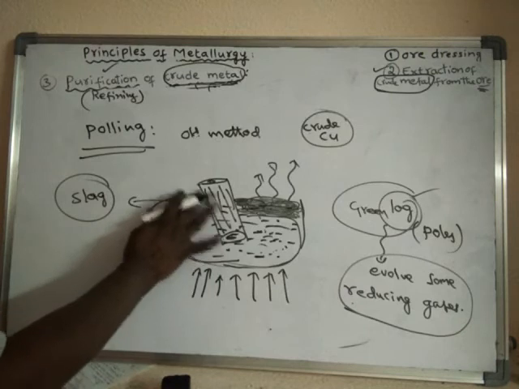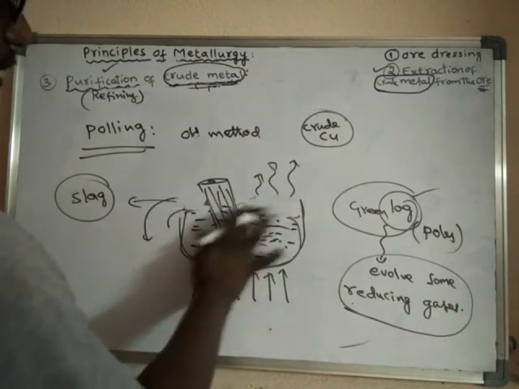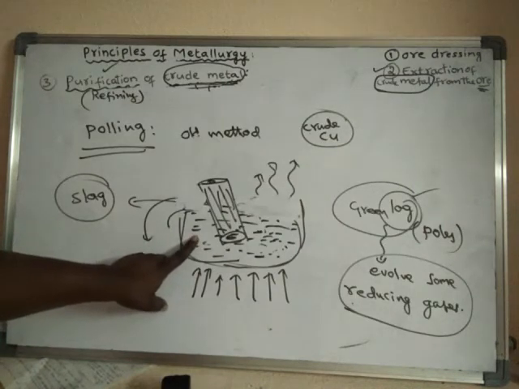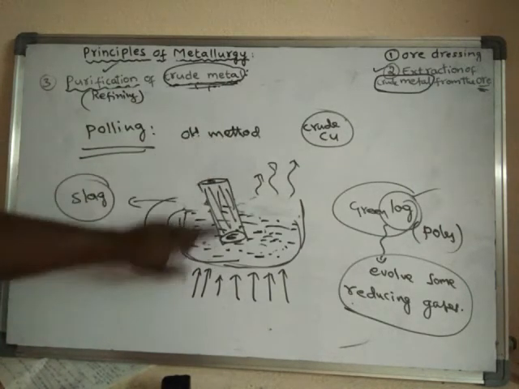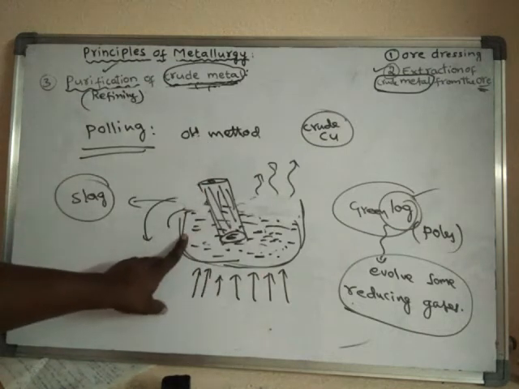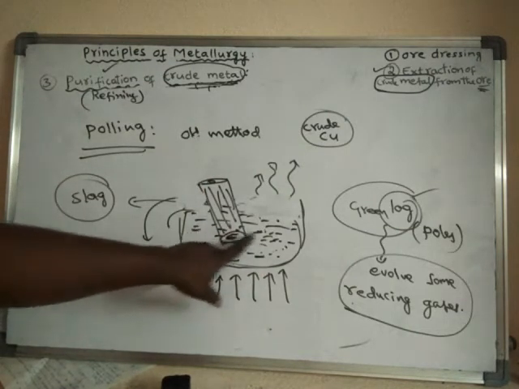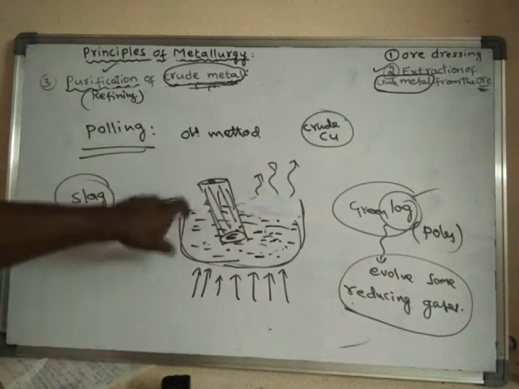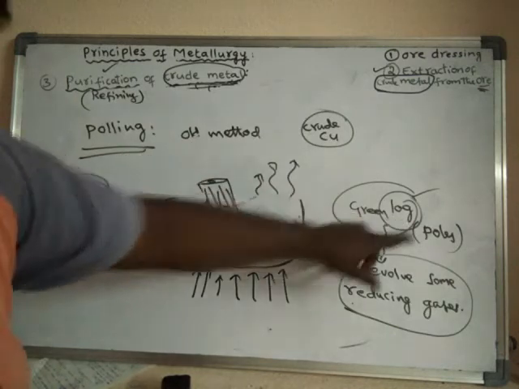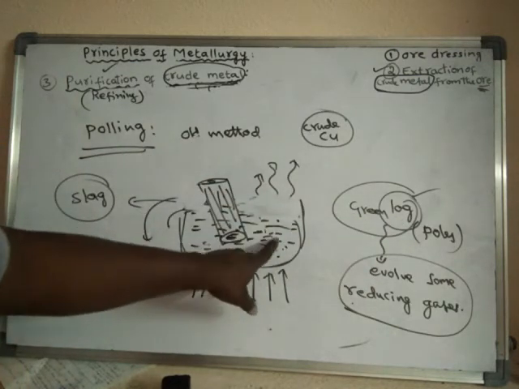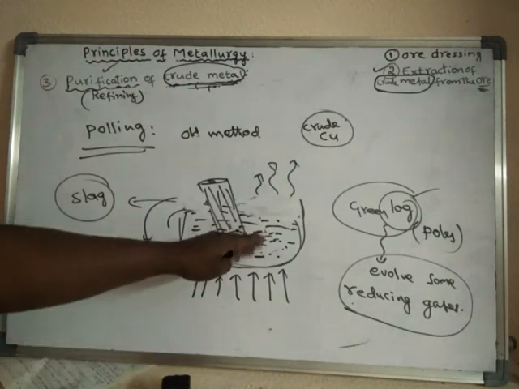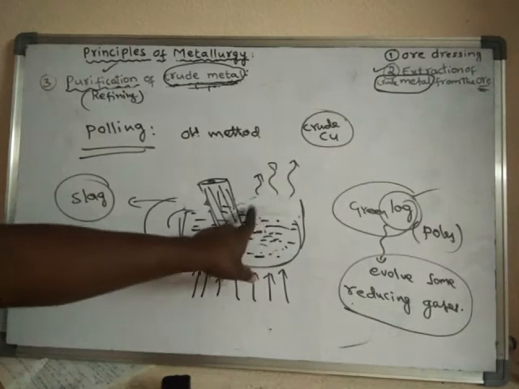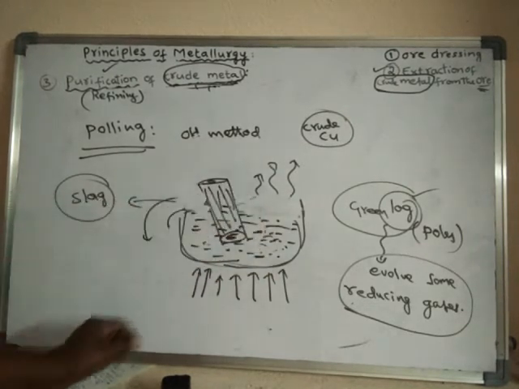Finally, after removal of the slag, what will we get? We will get the metal in the pure form. Before the stirring of this molten metal, there are impurities in it, and due to the stirring with green logs, some of the impurities are converted into gases, and some are converted into their oxides, and they float on the molten metal.